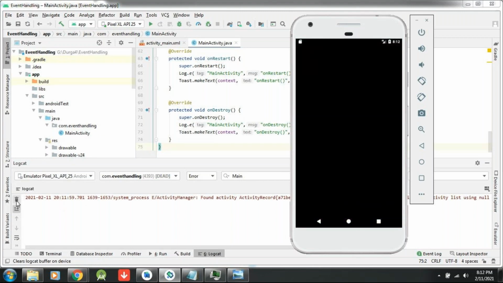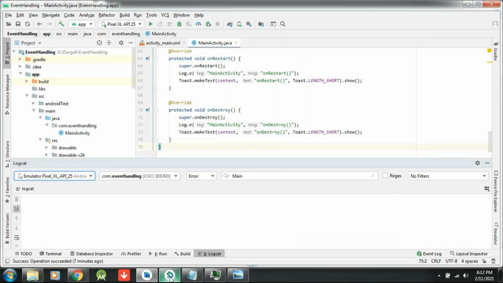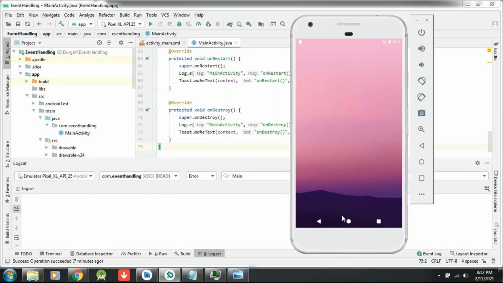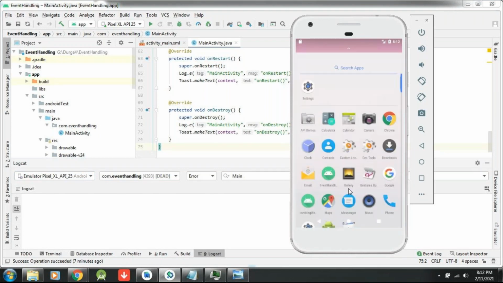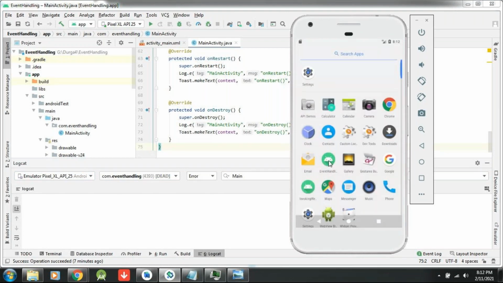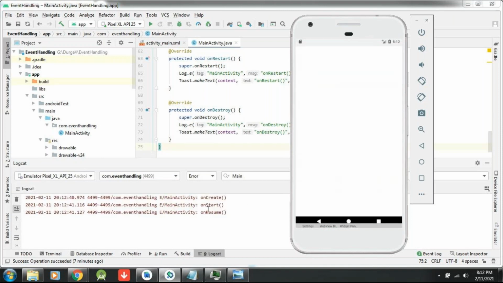One minute, don't worry, I will take extra time. If I execute this, then you will understand and get full command of the activity. We'll start the login page. Just give me two minutes. Now I am clicking: onCreate, onStart, onResume, it is calling.